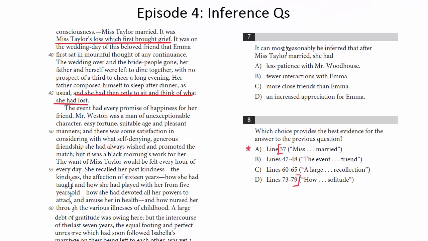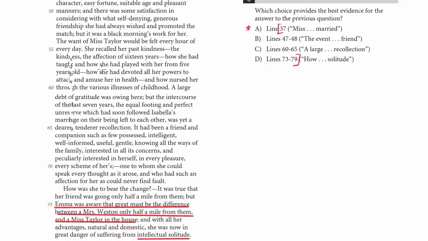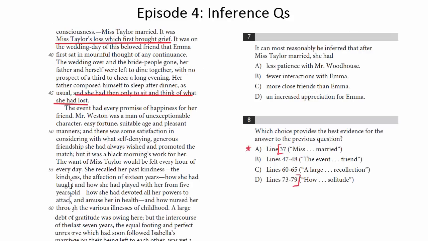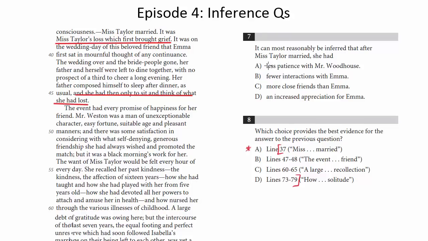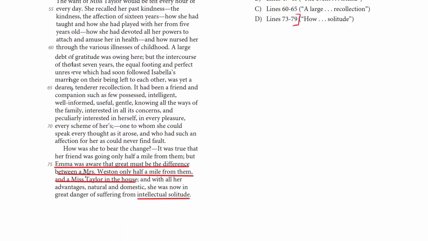So would Miss Taylor have less patience with Mr. Woodhouse? It doesn't really mention Mr. Woodhouse much at all. Very briefly in this paragraph with her father, who is Mr. Woodhouse, but nothing about having less patience with Mr. Woodhouse. So that just doesn't work at all. We'll get rid of A. Fewer interactions with Emma. So this seems to make sense, particularly in this last paragraph, that she's going to be moving not super far away, half a mile, but as she notes, half a mile in a house far away is pretty different from living in the house with her.